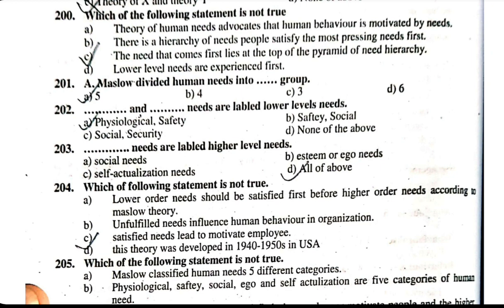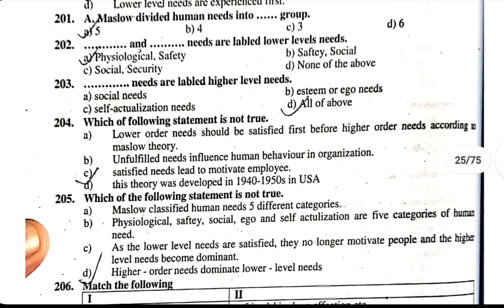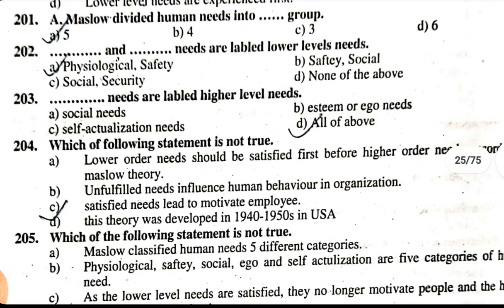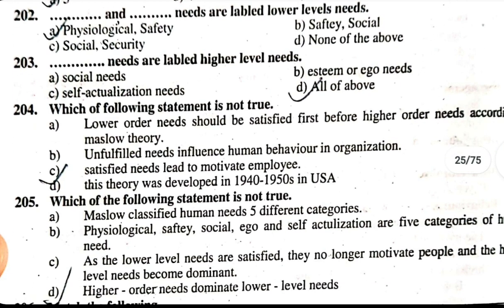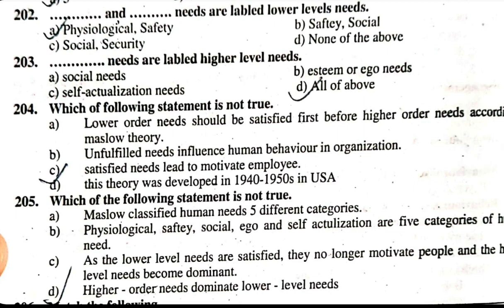The correct answer is C. The need that comes first lies at the top of the pyramid of need hierarchy, which is not true. 201. Abraham Maslow divided human needs into groups. 5 groups. 202. Which needs are labeled lower level needs? A. Physiological and safety needs are labeled lower level needs.